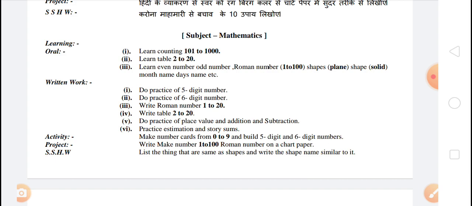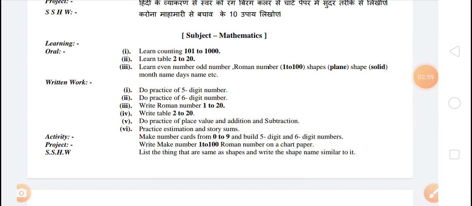Now come to written work. In written work, you have to do practice questions related to 5-digit numbers, and practice questions related to 6-digit numbers. In third, write Roman numbers 1 to 100. Sorry for the inconvenience, there was an error. And you have to write tables 2 to 20, and do practice of place value and addition and subtraction. In sixth work, practice estimation and story sums.